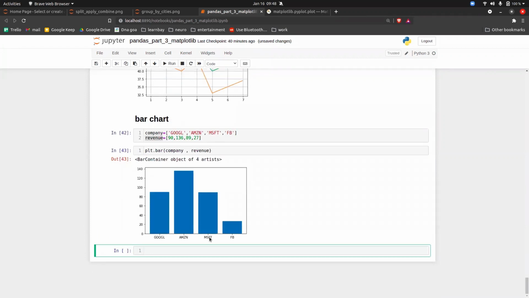By this graph, can you tell me which company had the maximum revenue? So Google, Amazon, Microsoft, and Facebook. This is the abbreviation that I have used. Which company has the maximum revenue? Amazon. And which company had the minimum revenue? Facebook. So this kind of data you can easily categorize using the bar chart, and you can give the answer very easily. So this is what we call a bar chart.